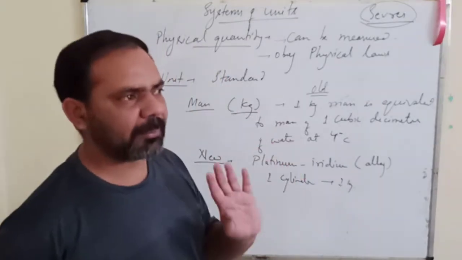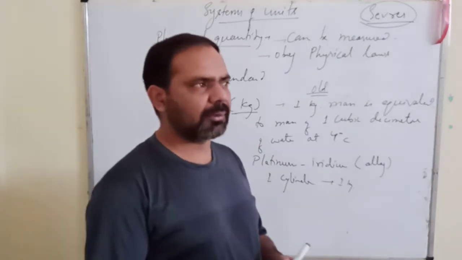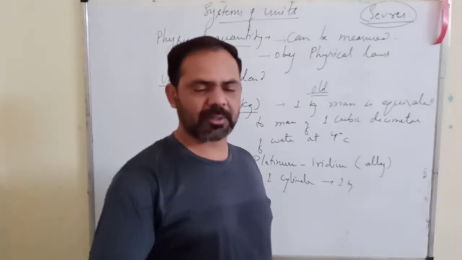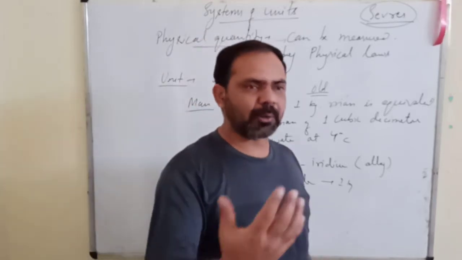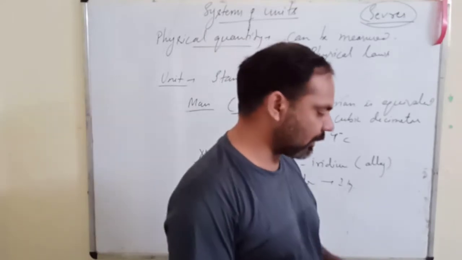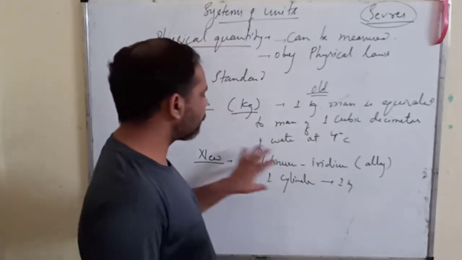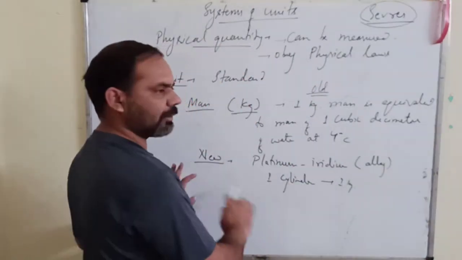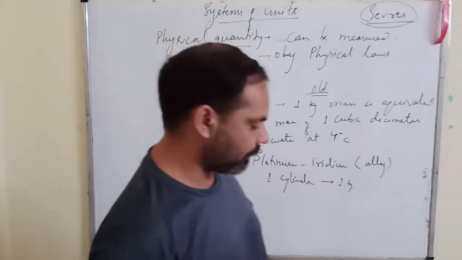But few months back, it is also changed. And now the definition they are trying to develop is according to the atomic behavior. It means atomic standards. So you can go through the internet. In our syllabus, we have only this definition for kg.